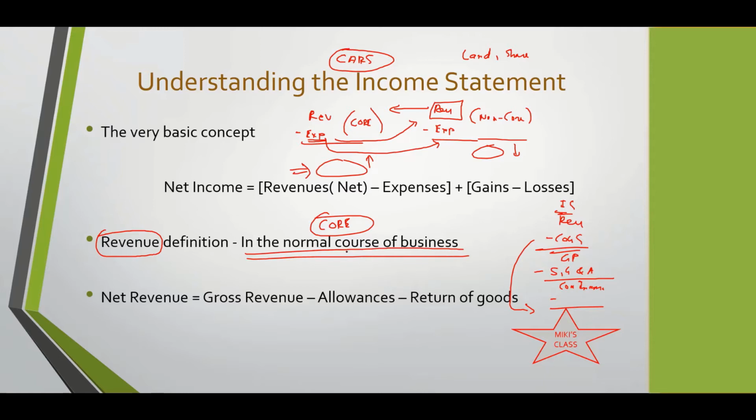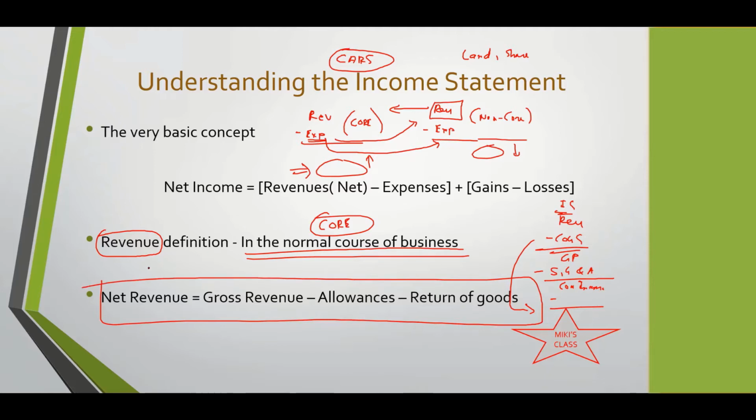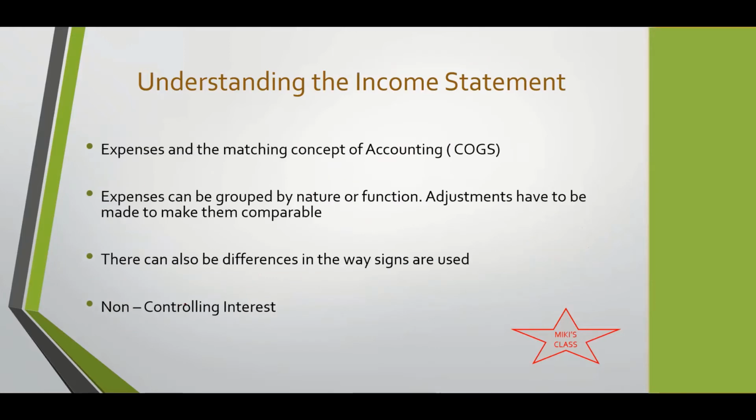If it is not the normal course of business, it might be non-core. So these words are important. Net revenue is gross revenue minus allowances minus return of goods, like we discussed already. And on top of the income statement, we have this figure, not the gross figure, but this figure. Always this figure.